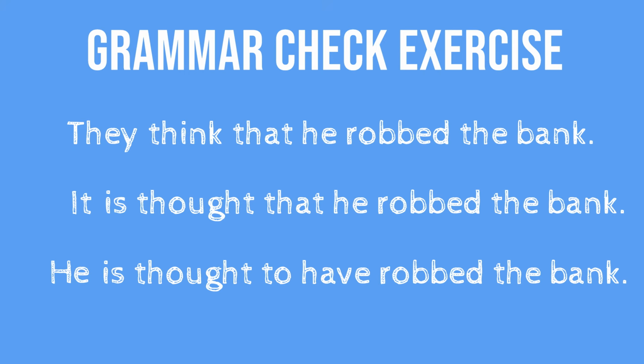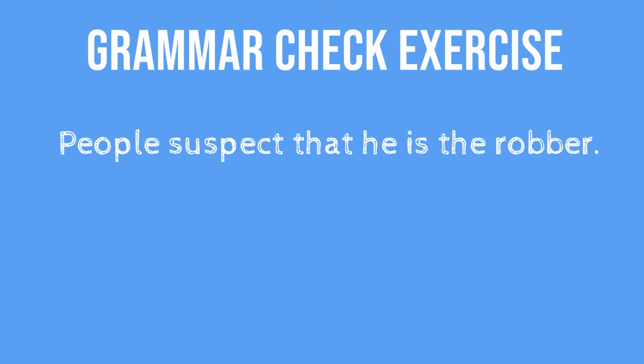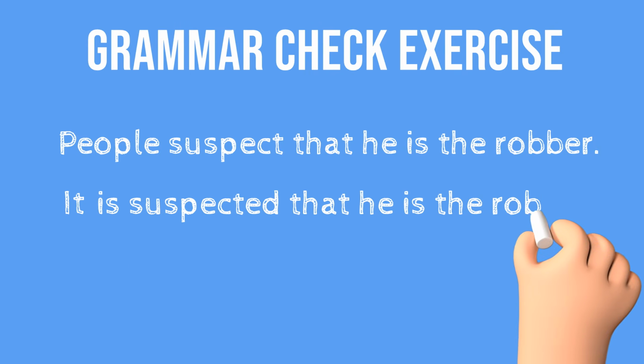Let's have a look at another one together and then you can do some on your own. We could say, people suspect that he is the robber. But this doesn't sound very formal. How would we say the same thing in an impersonal passive form starting with it? Remember, when we start with it, we follow with a that phrase. So we could say, it is suspected that he is the robber.